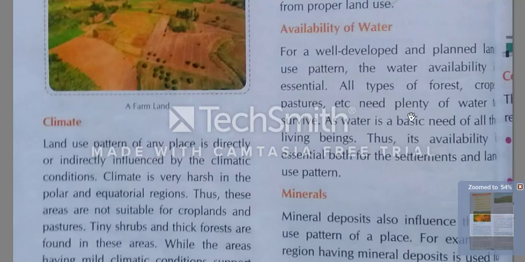Abundance means khoob, zyada, samriddhi. Write its spelling: A-B-U-N-D-A-N-C-E. They need abundance of water to survive.